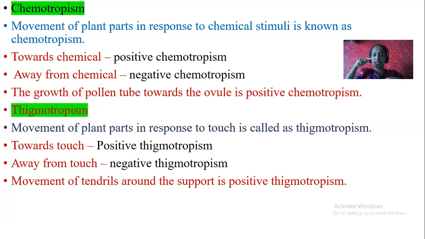Tendrils, in the sense, are spiral-like structures you might have seen in gourds, watermelon, or small plants which produce tendrils. Wherever they get support, they attach and form a spring around the surface.